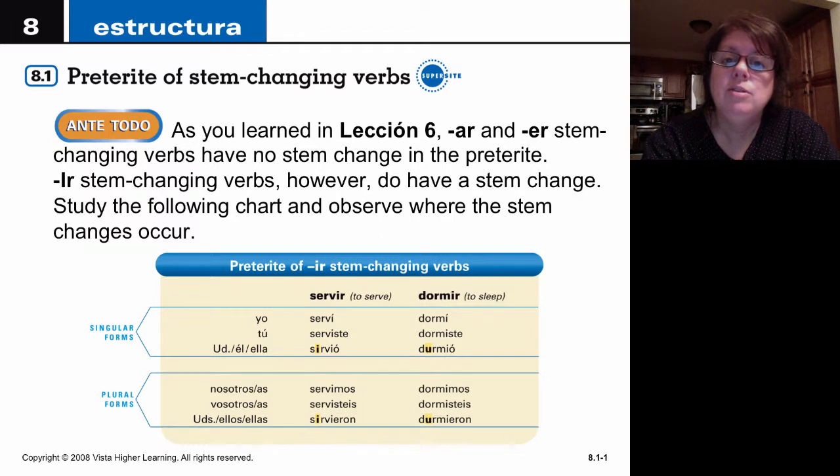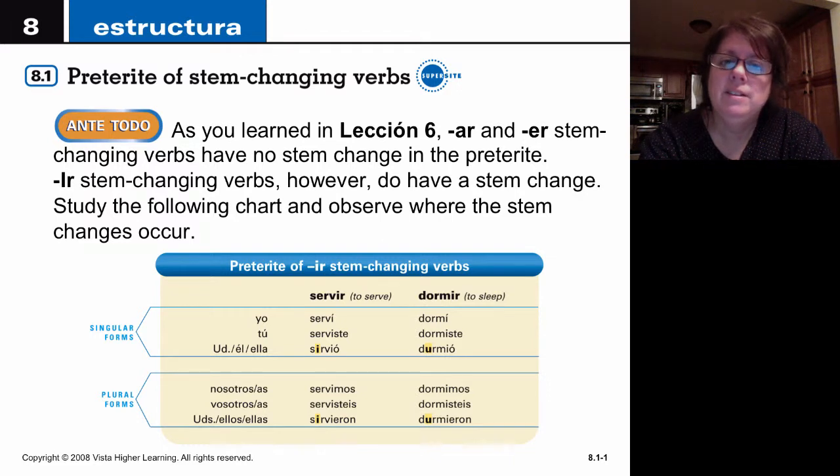And so we have those changes in the present tense that did not carry over or change at all in the preterite tense. But now we're going to learn that IR stem changing verbs do have some peculiarities or some changes. They're not exactly the same changes as the present tense. So look at the chart below, pause the video, and you're going to write out these verbs.